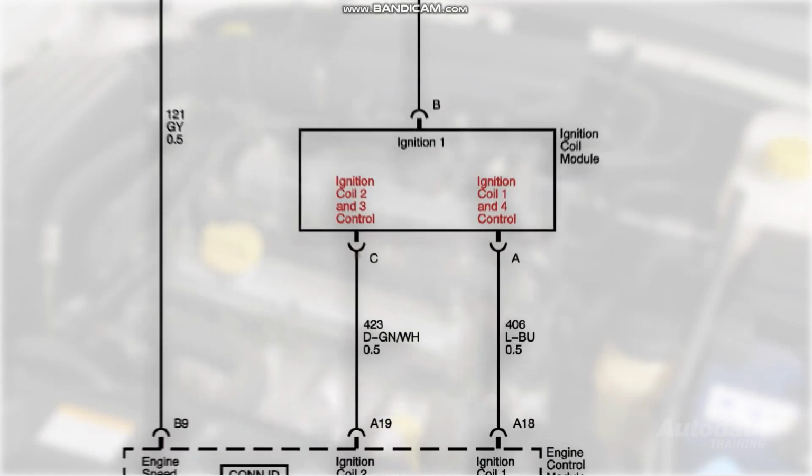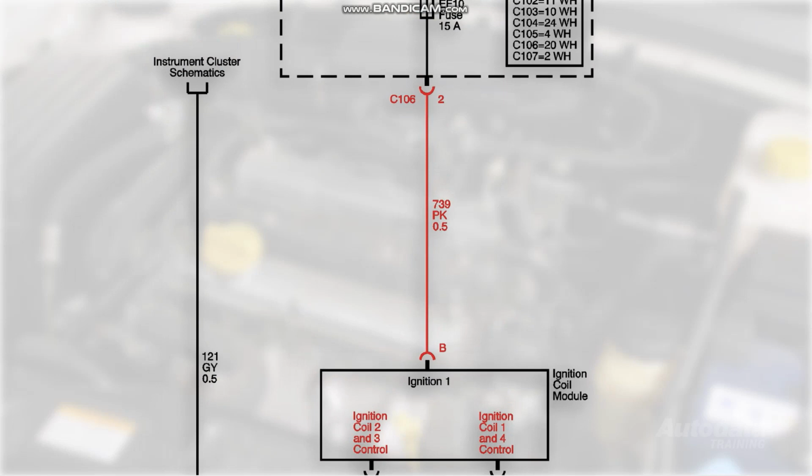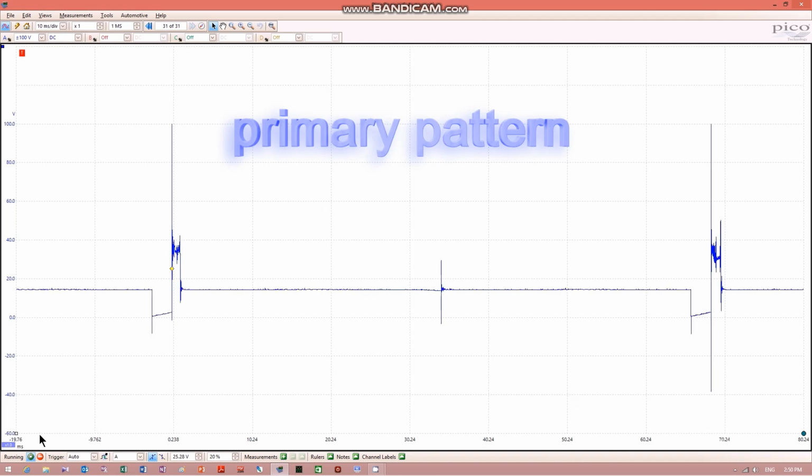Referring to the correct schematic for your vehicle, check to see that each ignition coil is receiving the correct voltage. Then check each coil for the correct ground. If possible, use an oscilloscope to check the primary pattern and the secondary pattern and replace any defective parts found.